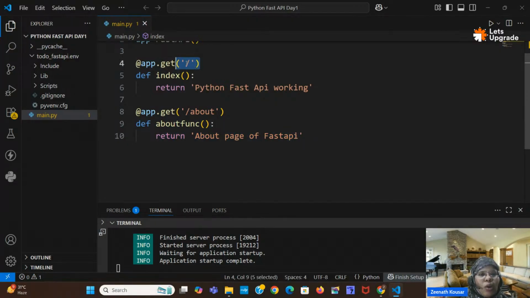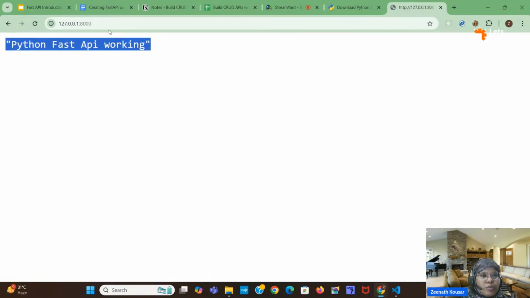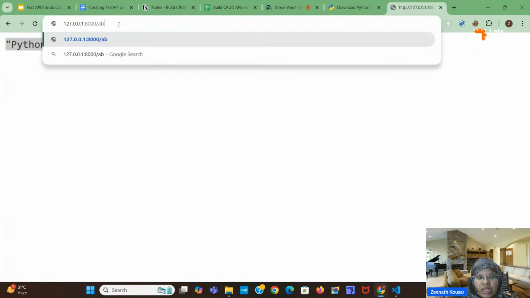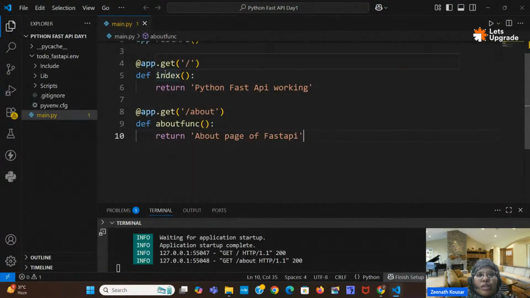So this is the route, or the request endpoint. For that we are getting this particular response. So let's check that. See, I'm refreshing here. At slash we got this particular response. If I give slash about, we are getting "about page of FastAPI". So this is nothing but creating a get request. Here we have created a get request.